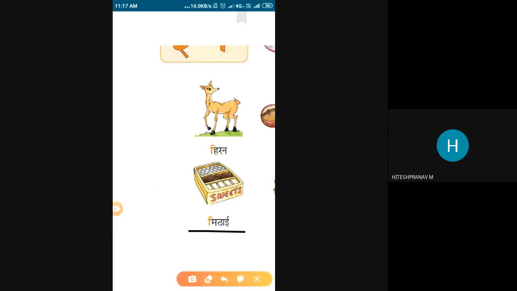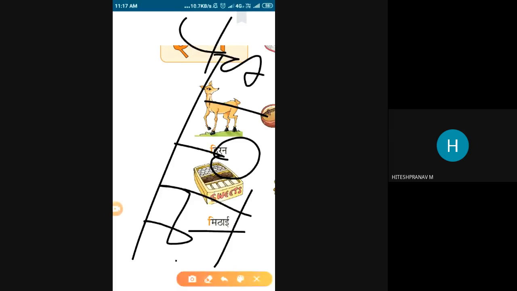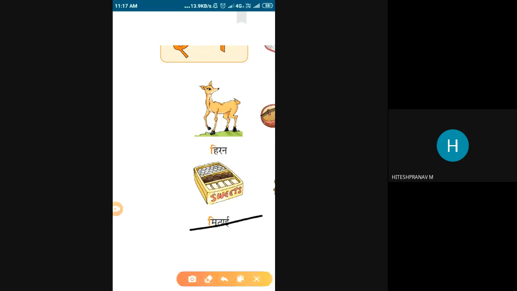So mitai. Mitai means sweet. So how do you read the pronunciation? This is Ma and Ta and E. So now we are adding the E sign here. After we add the E ki matra, what will happen? Ma will become Mi. How? Im plus E, Mi. So Mi, Ta, E, Mitai. Mitai means what? Sweet. So one more time, child. Mitai. Mitai means what? Sweet. See the next one, child.